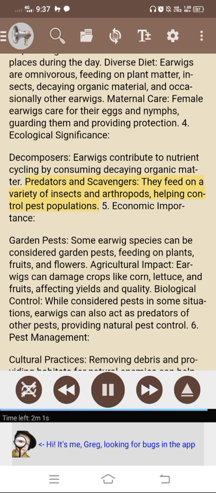Predators and scavengers. They feed on a variety of insects and arthropods, helping control pest populations. 5. Economic importance. Garden pests. Some earwig species can be considered garden pests, feeding on plants, fruits, and flowers. Agricultural impact. Earwigs can damage crops like corn, lettuce, and fruits, affecting yields and quality.